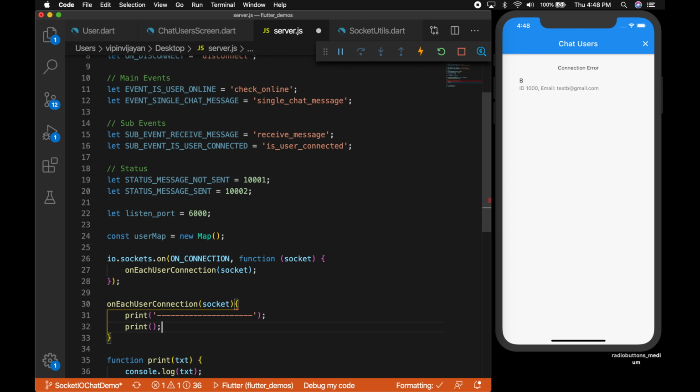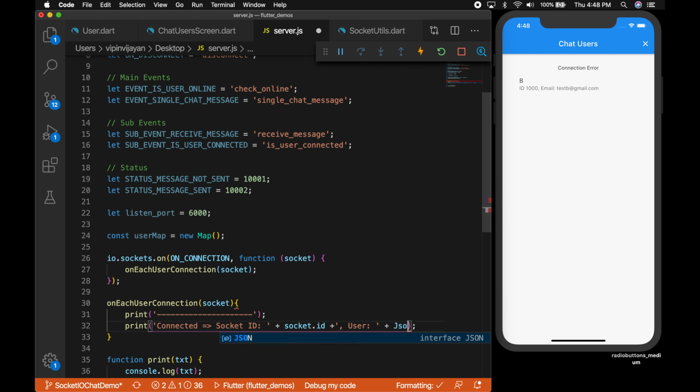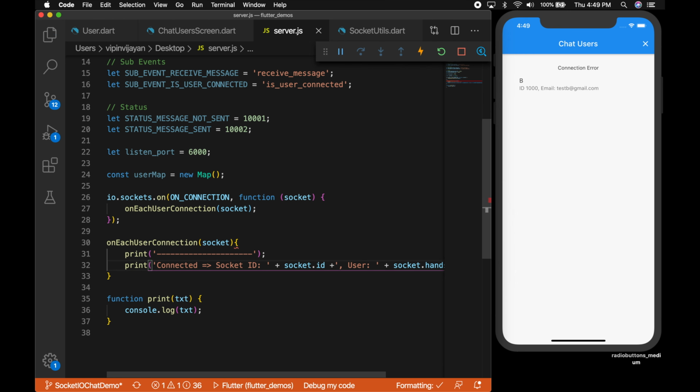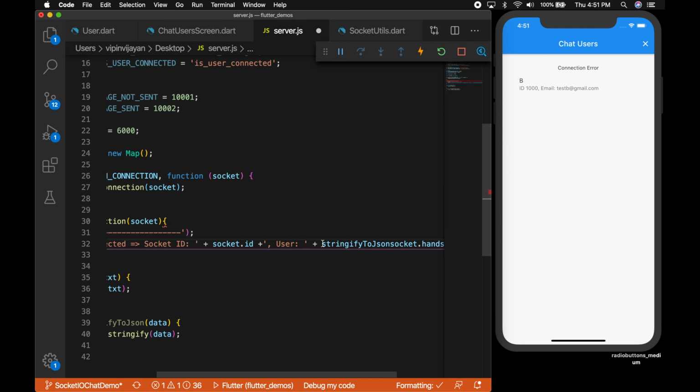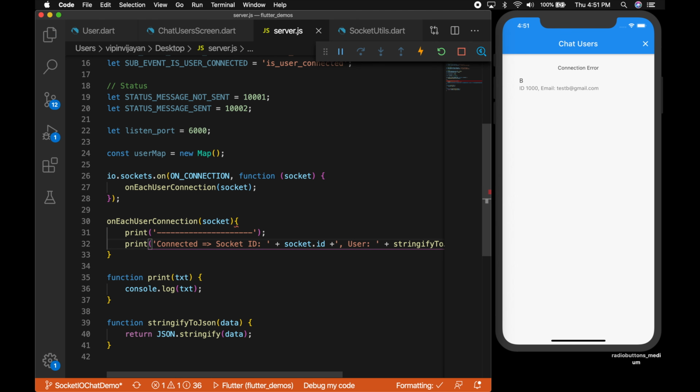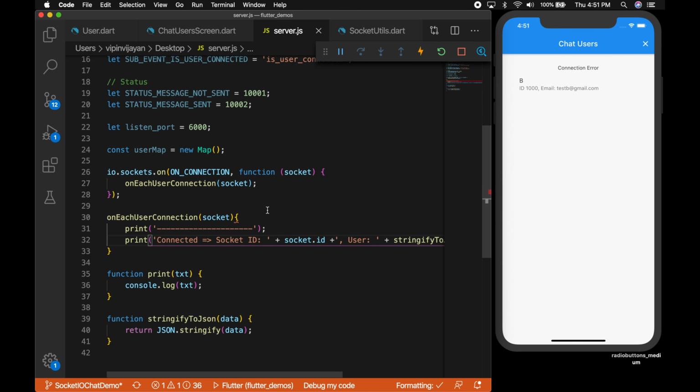Let's just print a line, and I'm going to say socket connected, socket with socket.id and the user who is connecting. So we will get it using socket.handshake.query. Now we need one more method, stringify to JSON, that will convert the data that is coming in to JSON format. So let me use it in the print statement, and that will print out the user that is connecting to the socket.